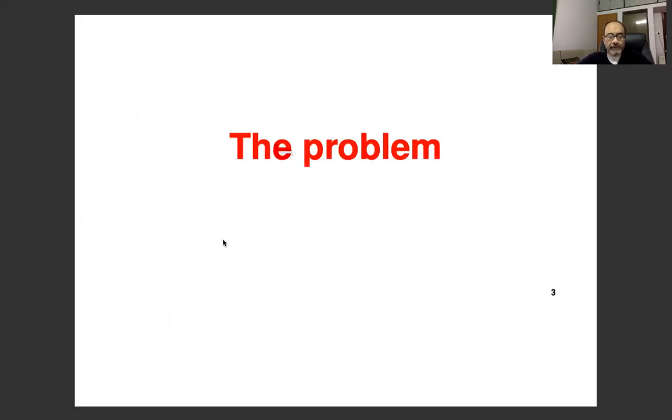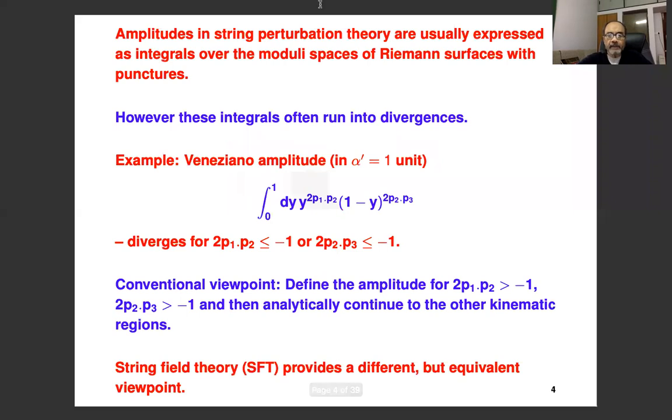Okay. So let me then begin by introducing the problem that we have. So we start at the beginning of string theory, the instanton amplitudes. Now, as you know, amplitudes in string perturbation theory are usually expressed as integrals over the moduli spaces of Riemann surfaces with punctures. But these integrals often run into divergences.